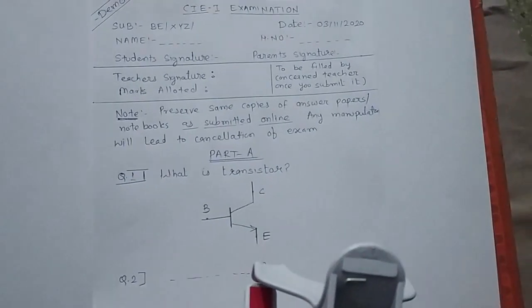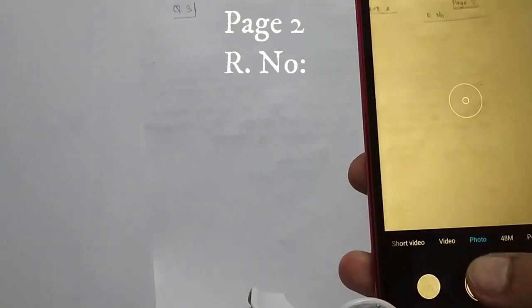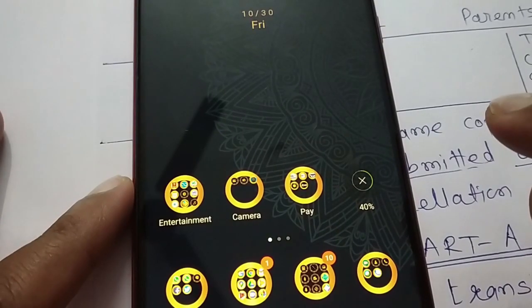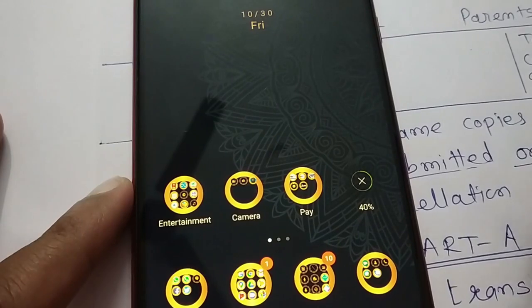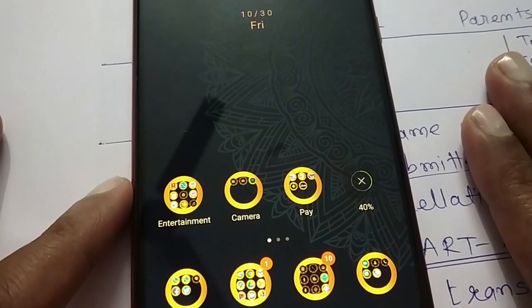So say you are clicking on page 1, and then you have to similarly take snap of the page 2. Once you click the images, then we can club them into a PDF file.